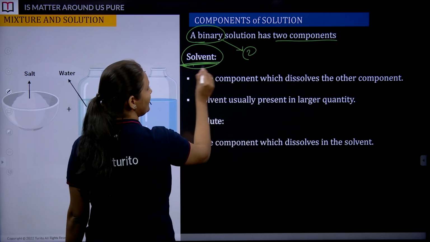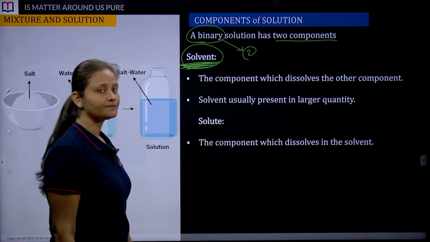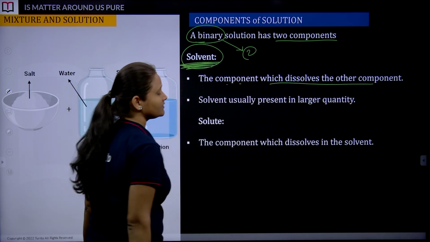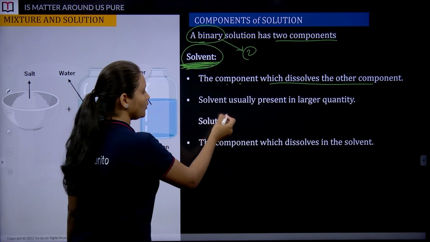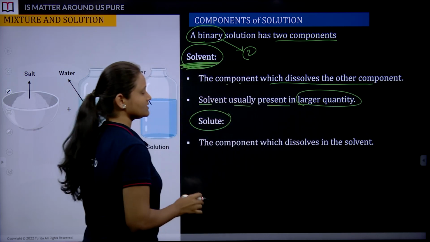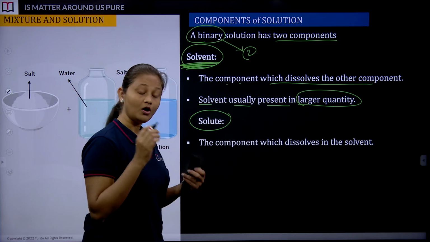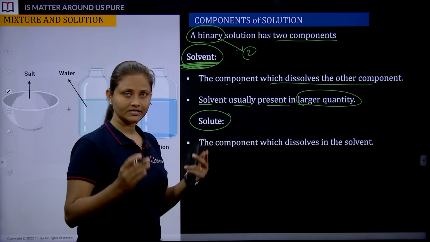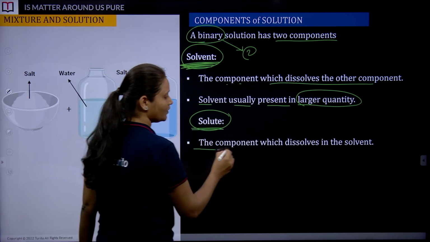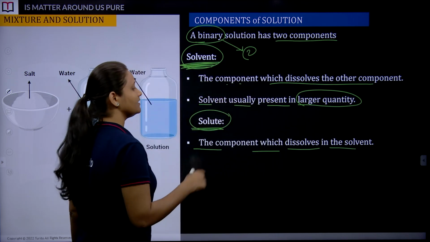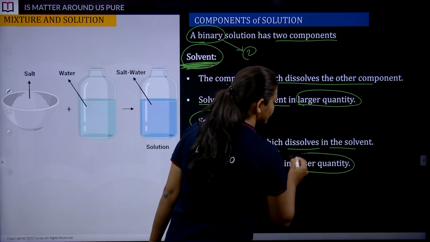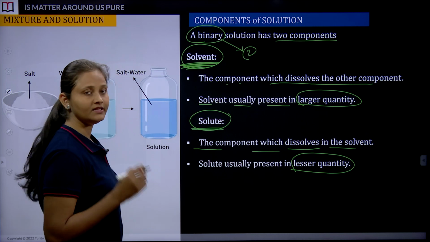The first component is the solvent. What do we say about the solvent? It is the component in which the other component dissolves, so it helps to dissolve the solute. Solvent is usually present in larger quantity. Whenever we prepare a solution, always remember the solvent is in larger quantity. The next component is the solute, the component which dissolves in the solvent. Solute is usually present in lesser quantity.